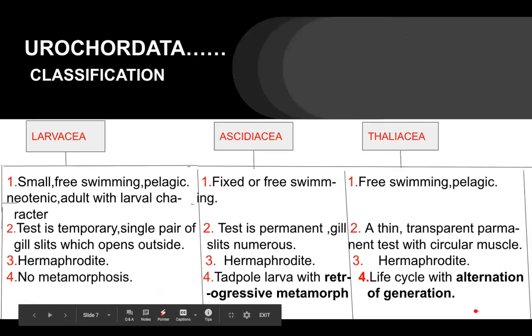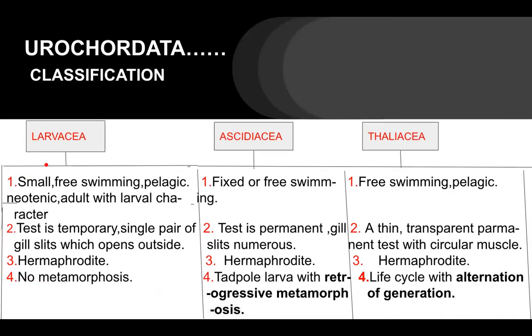We will see some important characters of the three classes of Urochordata: Larvaceae, Acidiaceae, and Thaliaceae. In Larvaceae, they are small, free swimming, and pelagic.